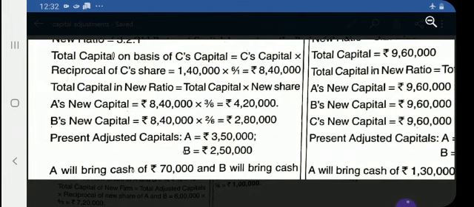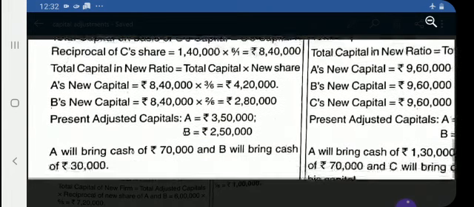And while comparing B's capital, the new capital is 2,80,000 and the adjusted capital is 2,50,000. Again there is a shortage of 30,000. So B will bring cash of 30,000. So in both cases, A and B, there is a shortage, and both will bring cash into the firm to make up the new capital.